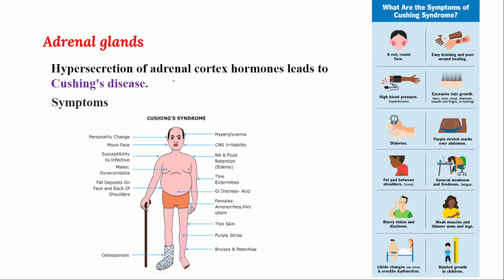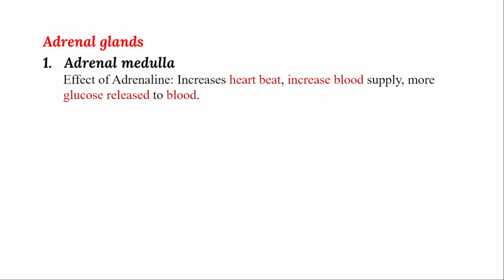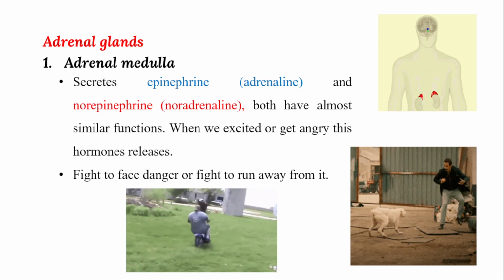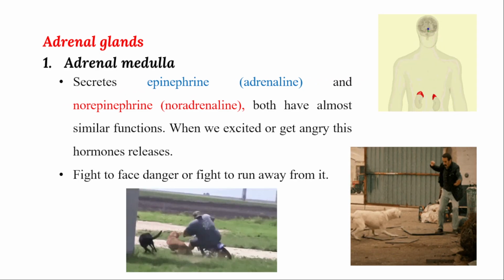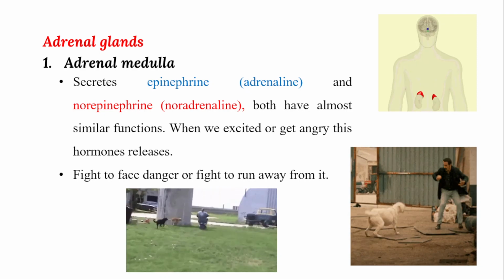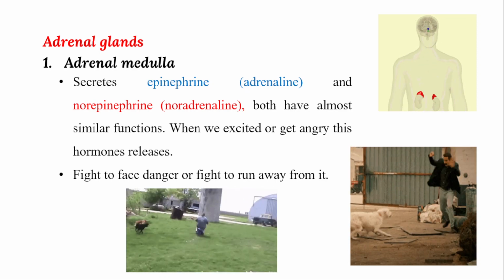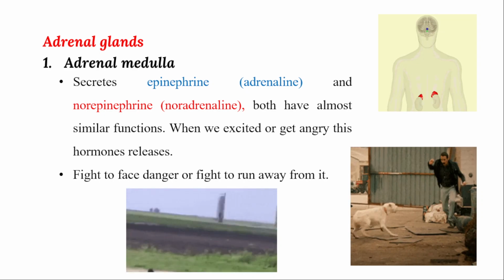So we complete the adrenal glands. The adrenal gland is mainly above the kidney, and it has two parts: adrenal cortex and adrenal medulla. The adrenal medulla secretes two types of hormones, epinephrine as well as norepinephrine, which mainly help in releasing sugar in your body whenever you face a threat condition. During danger, they are released and help in quick action against it.